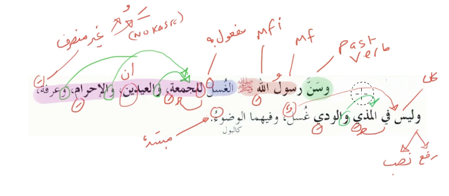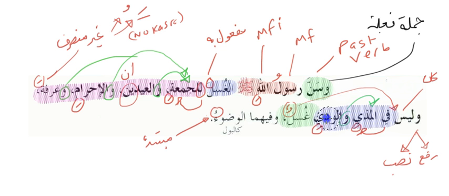And so we have jumla fi'liya. The sentence is a jumla fi'liya. And then next we have the next sentence, which starts off with laysa fil madhi. This is the ism of laysa. So this is the ism of laysa, and fil madhi wal wadi, this is the khabar of laysa, and then this is the mubtada al wudu, and wafihima is the khabar again.